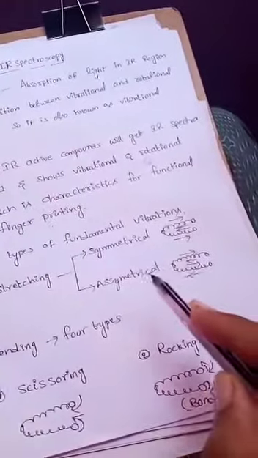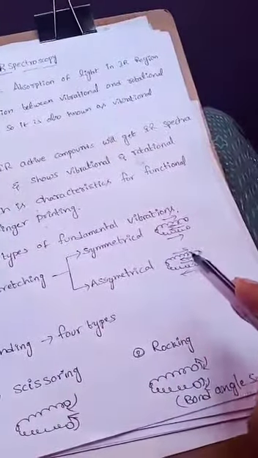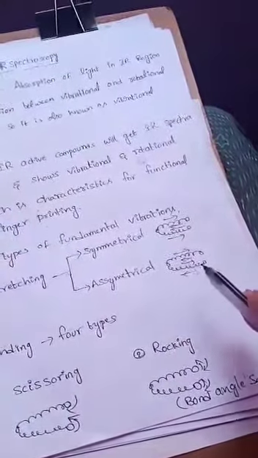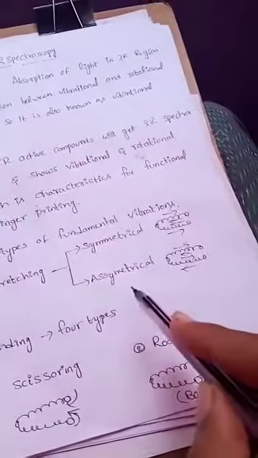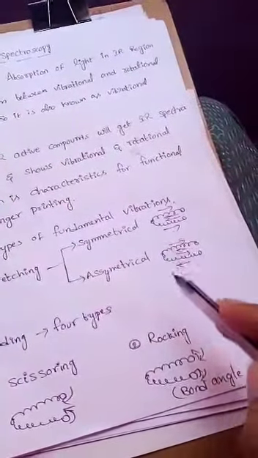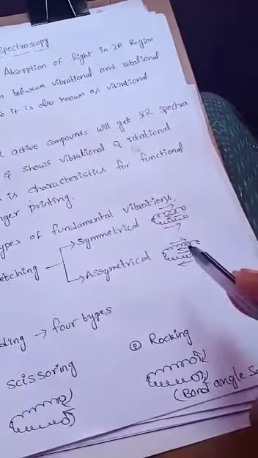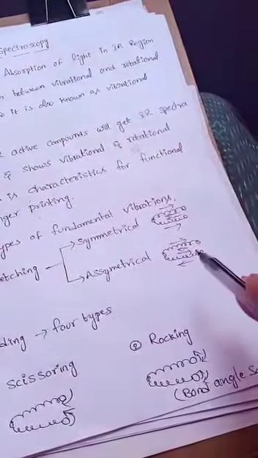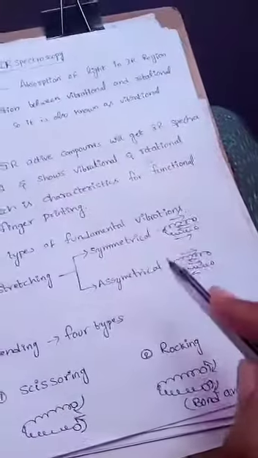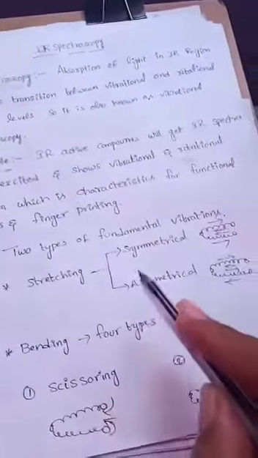Next, asymmetrical stretching: one atom is stretched to the right side and the other atom to the left side. There are also two possibilities, right then left, and then left then right. These two are the stretching phenomena.